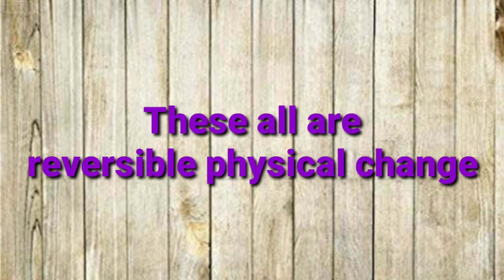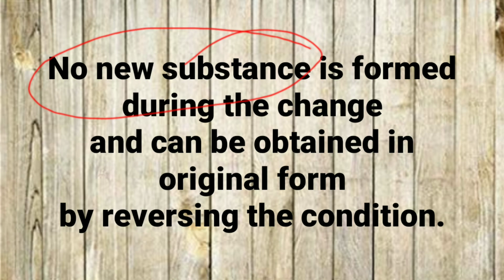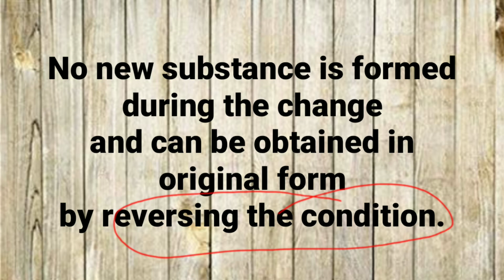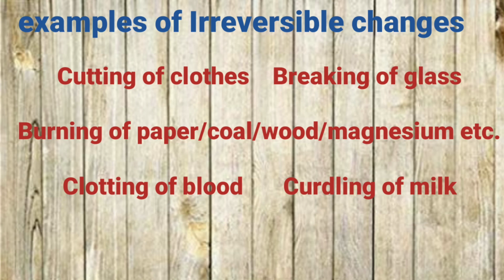So what is common in all? These all are reversible physical change, because during the change no new substance is formed, because no change in composition, and these all changes can be reversed easily by reversing the situation. Got it? So these all are the example of reversible change. Now let us see few examples of irreversible change.